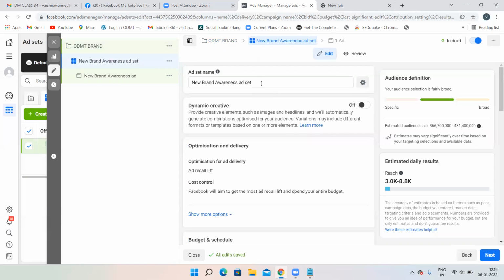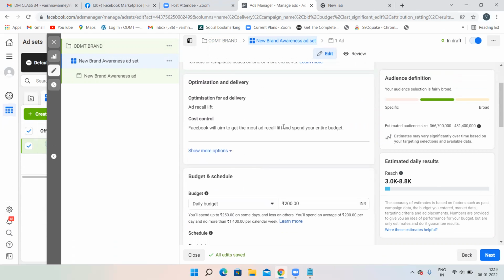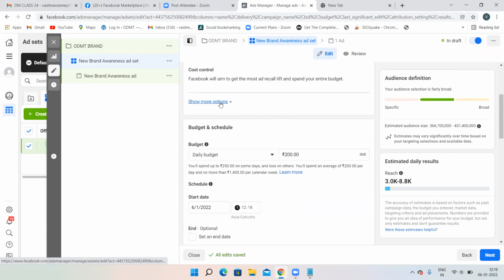After that, you have to give an ad set name. So ODMT ad set 1. I have given some ad set name. This is our structure, right? Facebook ads account, campaign, ad set, ad. Now do not do anything over here. Just scroll down and see show more options.